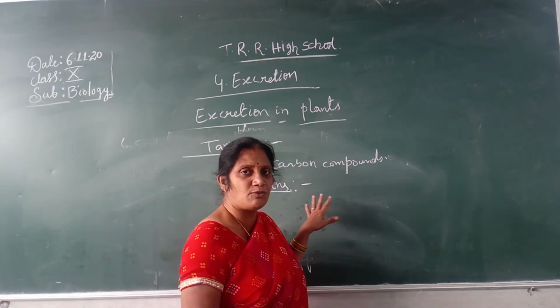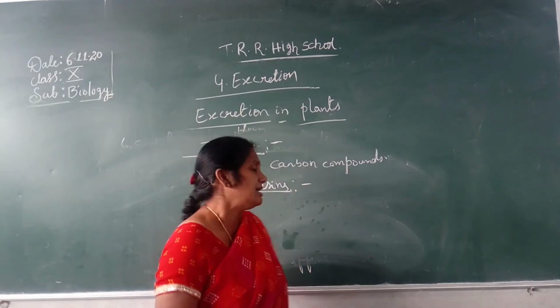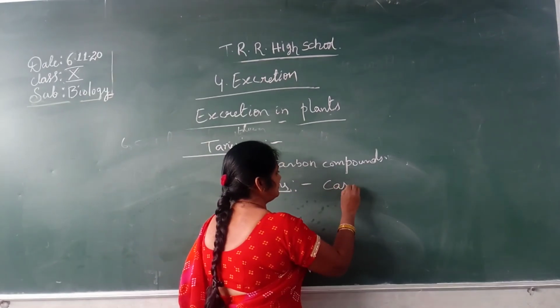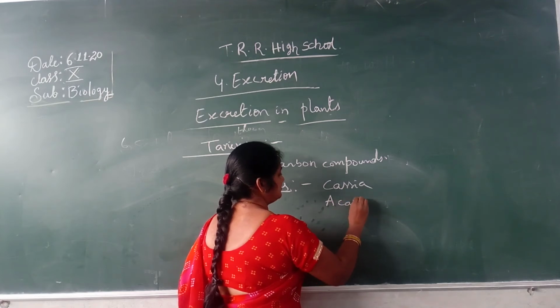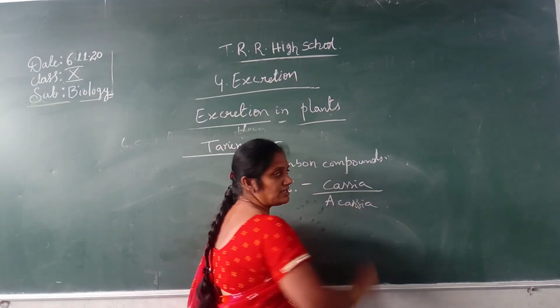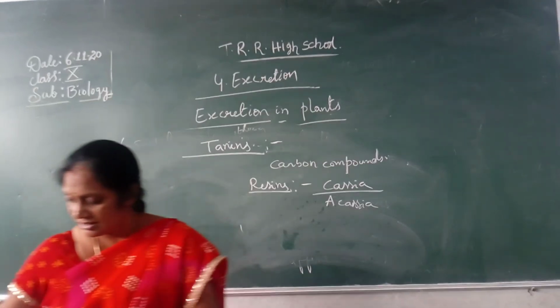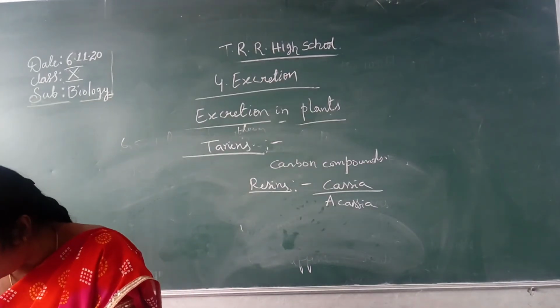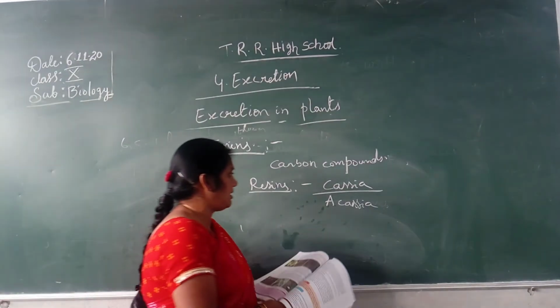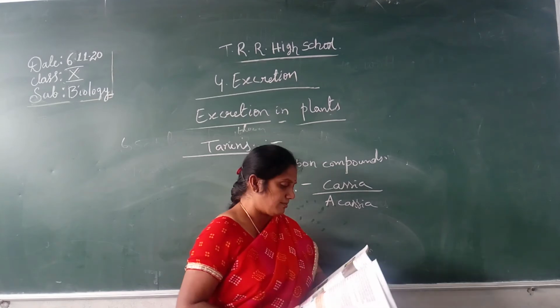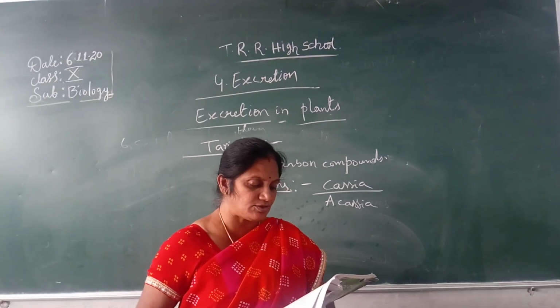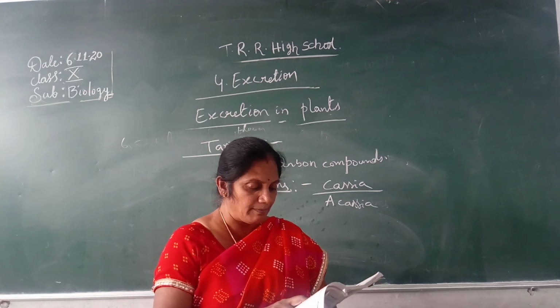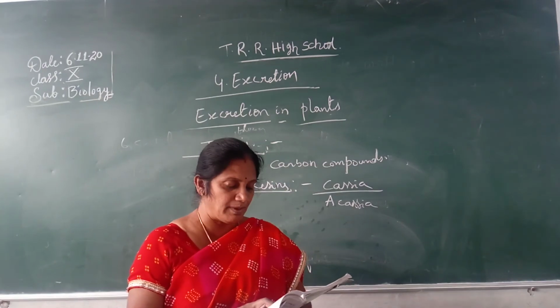The plants involved are Cassia and acacia. Cassia is tangedu, and acacia is the tumma chettu. These occur mostly in gymnosperms in special passages called resin passages.